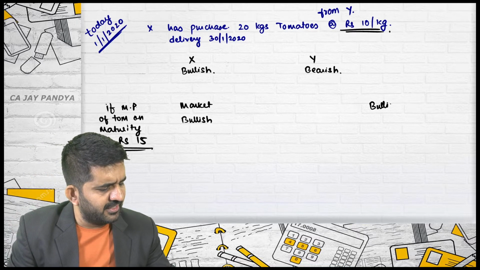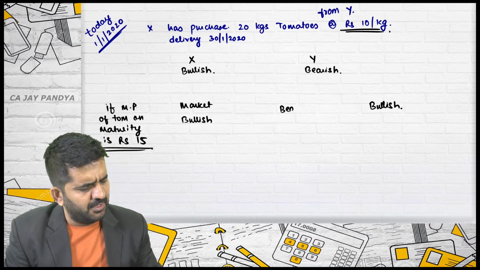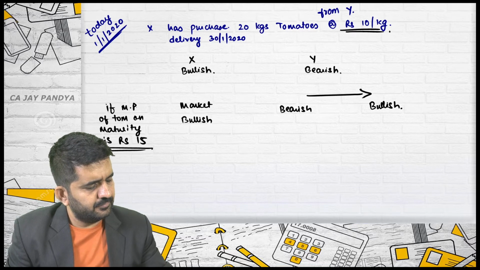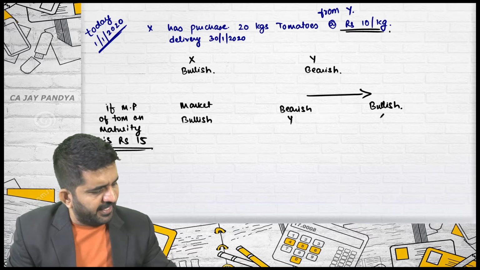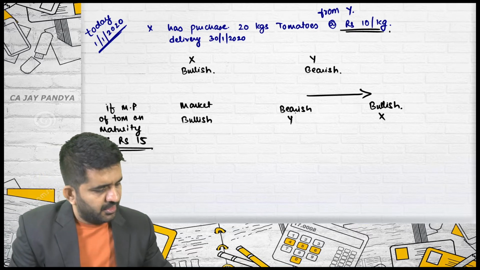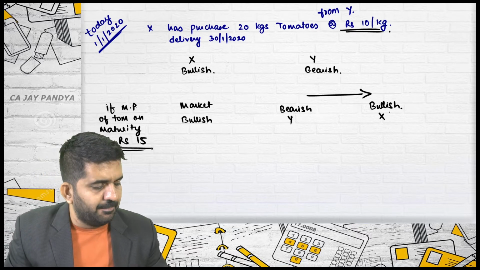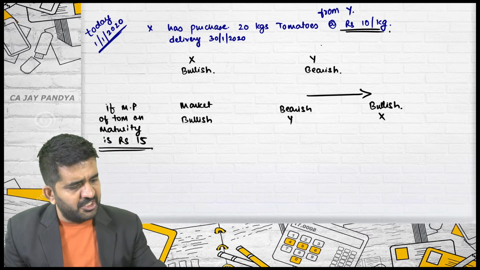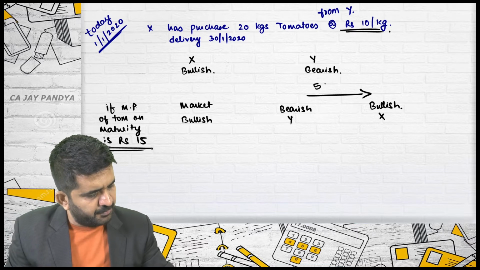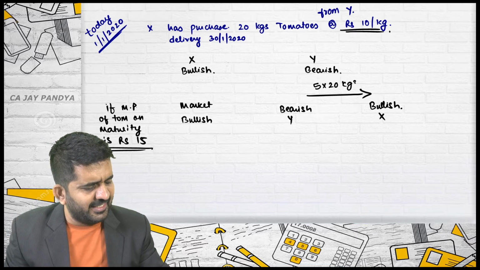Bullish will be receiving, bearish will be paying. Who is bearish? Y. Will be paying to whom? X. Bearish will be paying to bullish because the market is bullish. How much? A difference. The difference is 5 rupees per kg into 20 kgs, which is rupees 100.